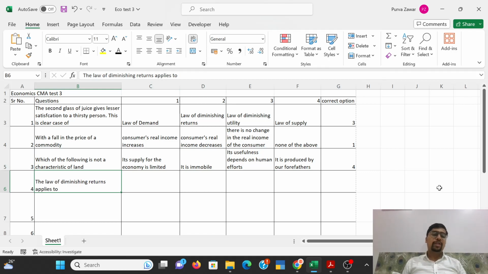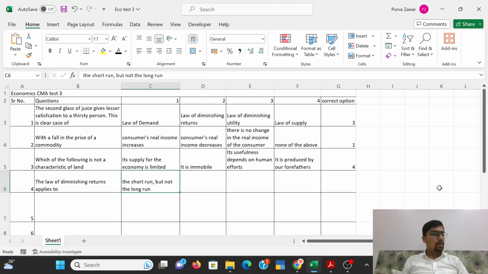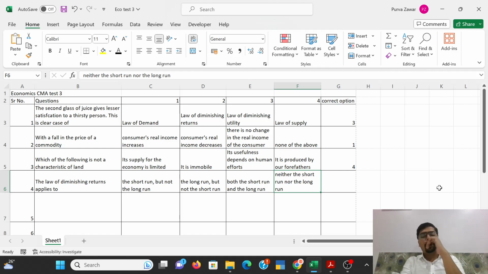The law of diminishing returns applies to short run but not long run, long run but not short run, both short run as well as long run, or neither short run nor long run. Which time frame does it apply to?